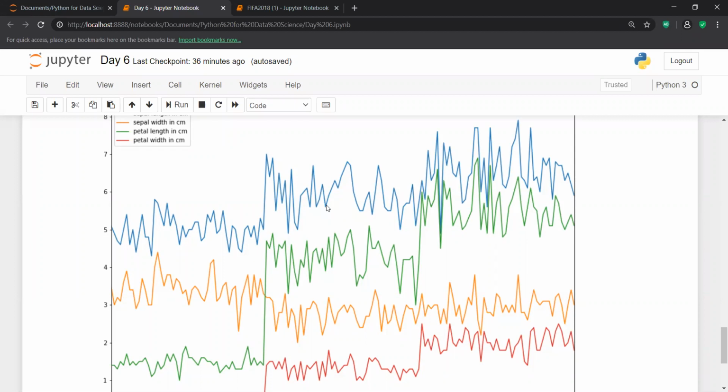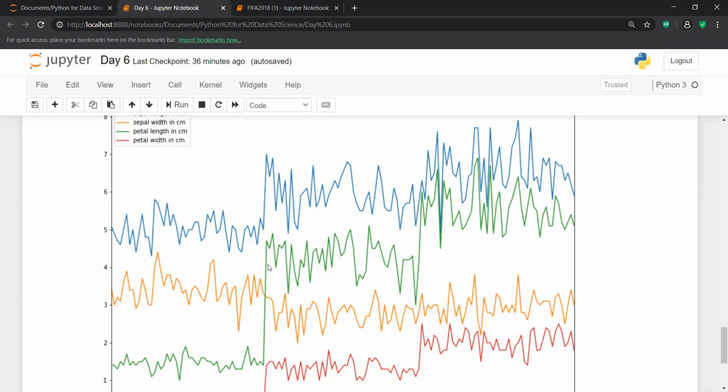With the help of a line plot, I am able to analyze that my petal length has the higher range, because it starts from somewhere around 0.8 and goes up to 6.8. Just by seeing this graph, I can clearly say that petal length has the highest range in comparison to any other feature.